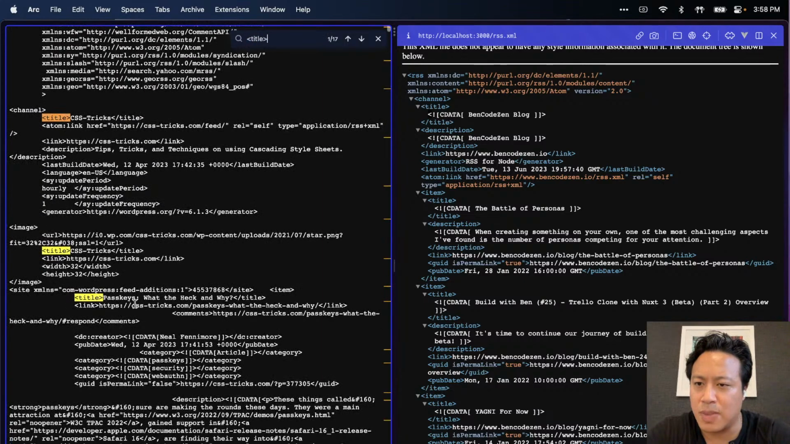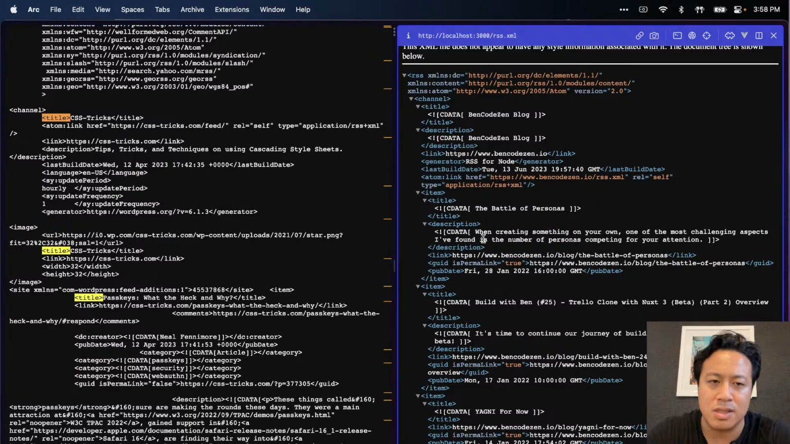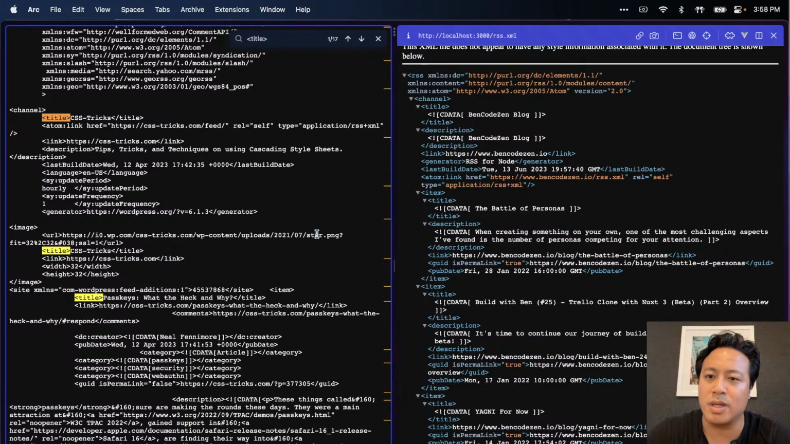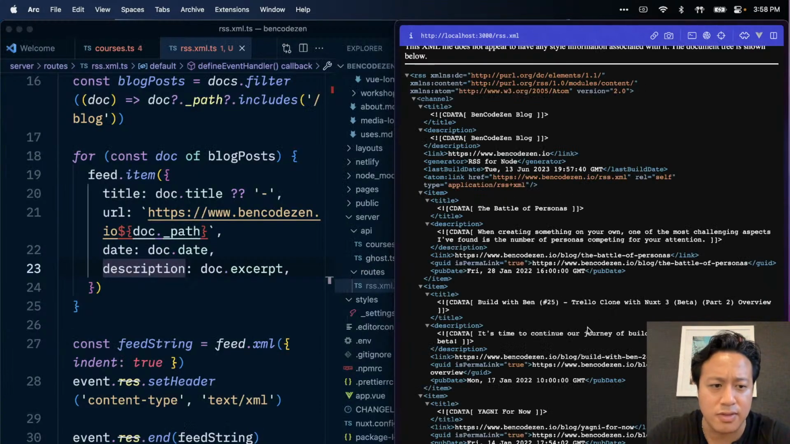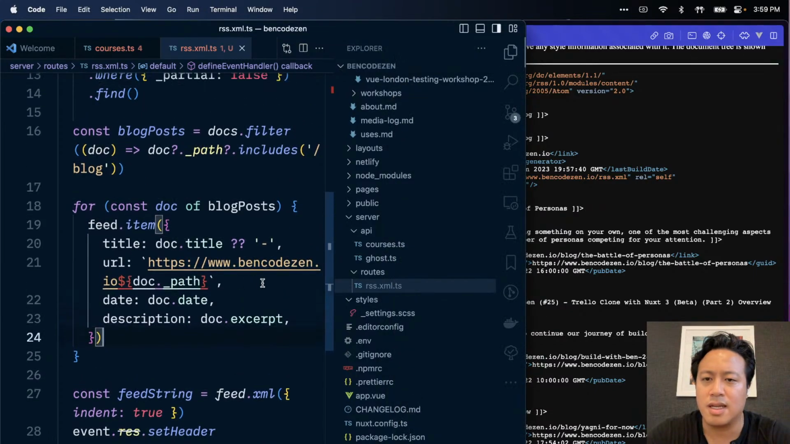Nope, that's CSS Tricks, that's passkeys here and why. Okay, so I have some weird CDATA thing going on here, which is a little bit weird. I thought that looked a little funny. Everything else looks fine. Back to the blog. This is good. I do like that.